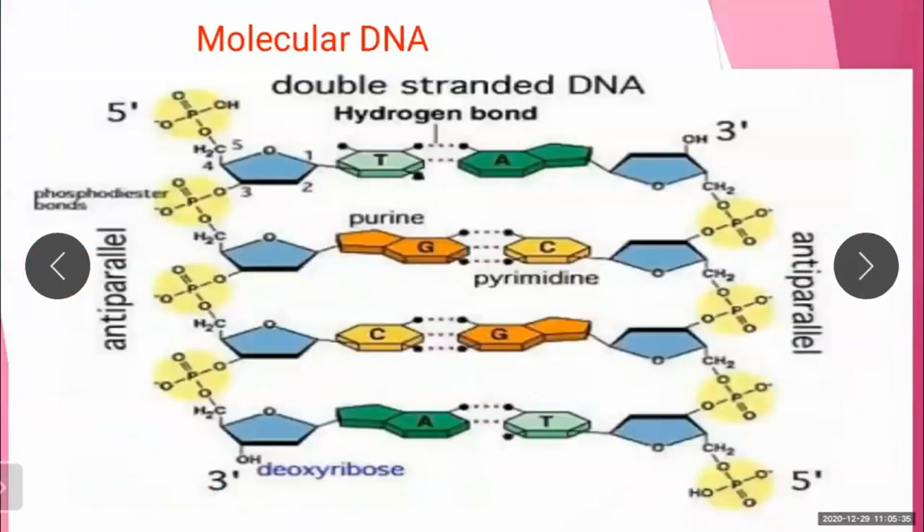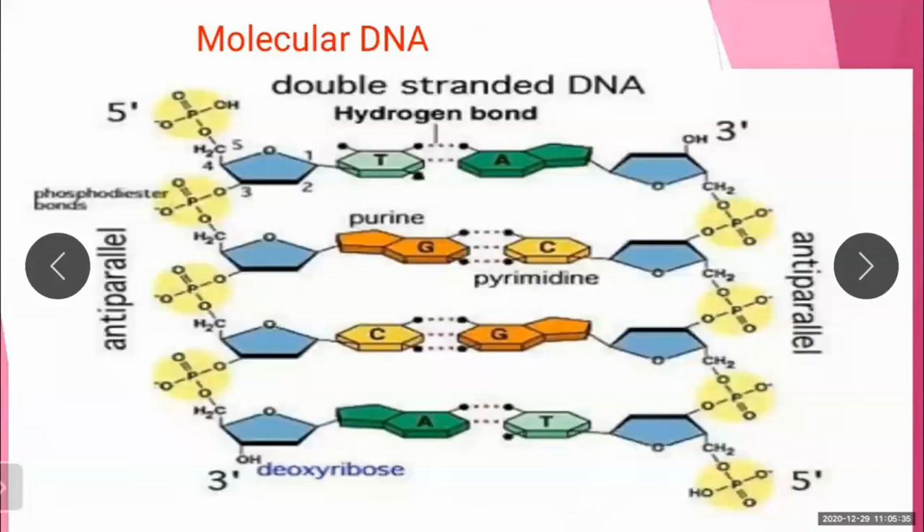Now, this is the structure of molecular DNA. This yellow part is the strands. See the strands. You can see the sequence and the sequence. See, these are anti-parallel. In both, you can see double-stranded DNA.